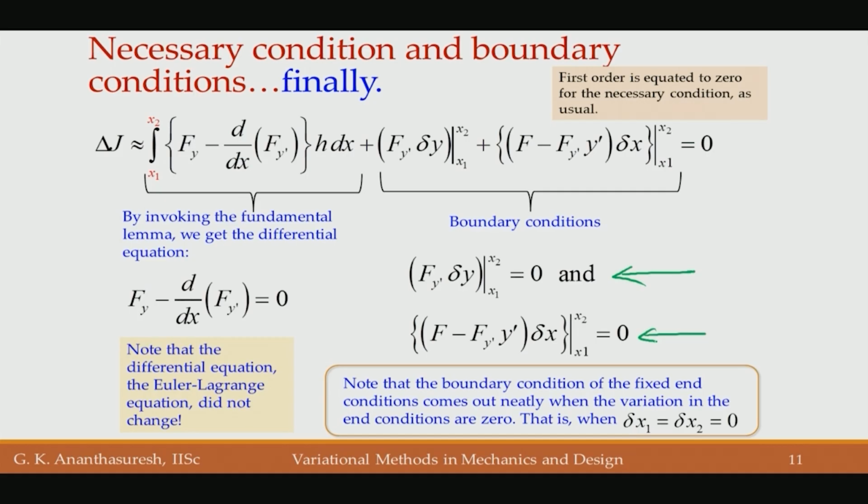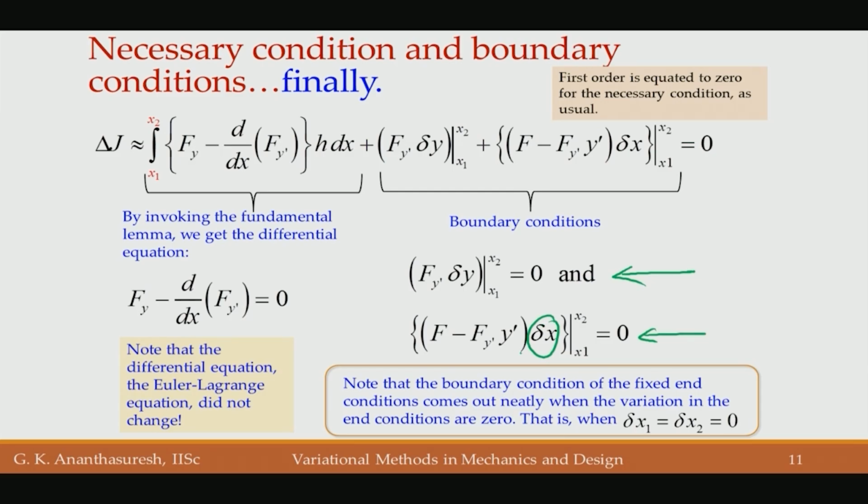If the domain is not perturbed, it is fixed, let us say, that is endpoints are given, x1 x2 are given, then this will be 0, the condition is satisfied. So, that is why it is called general. It is valid for this and the specific case we discussed so far in calculus of variations, where ends are given. When ends are given, delta x is 0, and so it is satisfied.